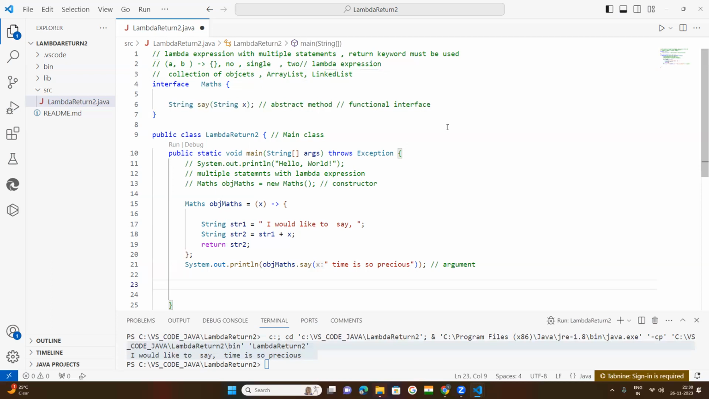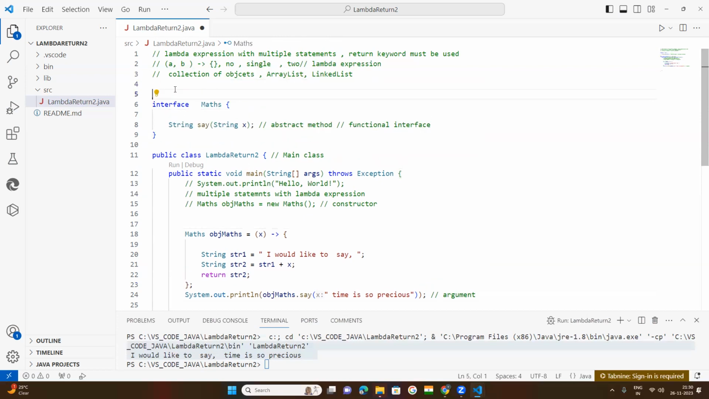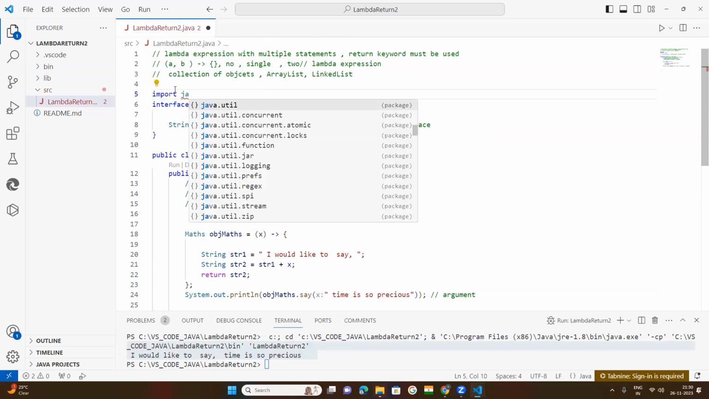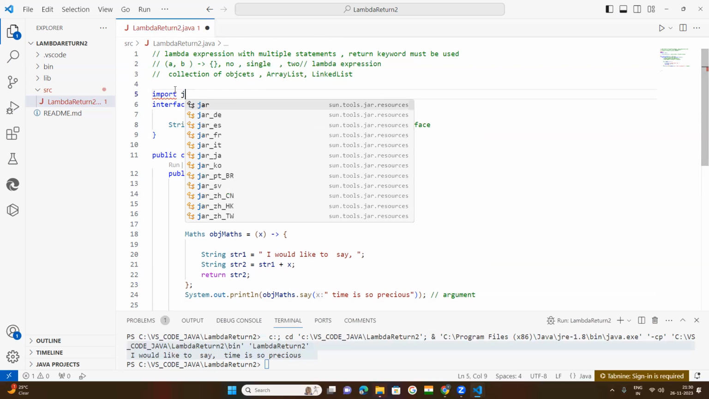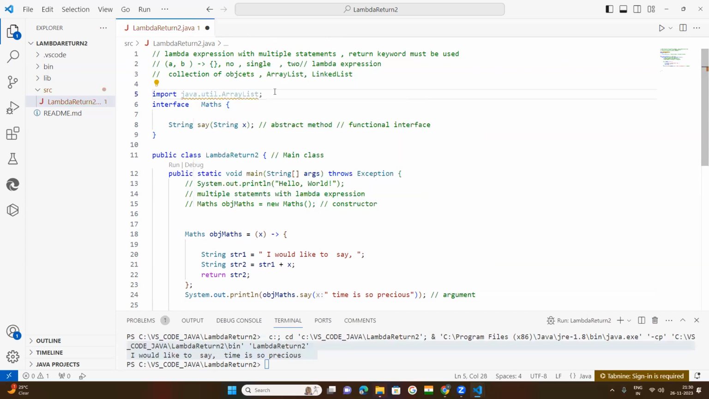I don't want to open a new project here; my code is already here. Within this interface, I am going to create a list. Before that, I need to import. If I want to create an array list, I import it from java. It is already supporting us. VS Code supports a lot.